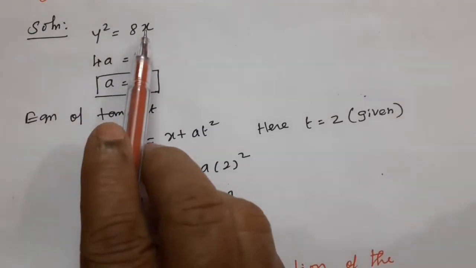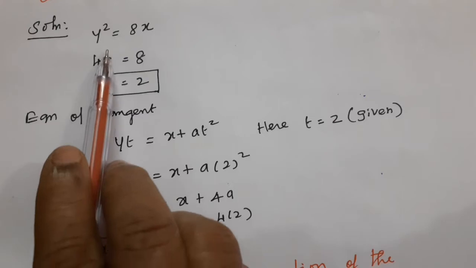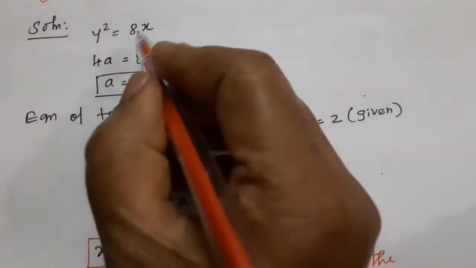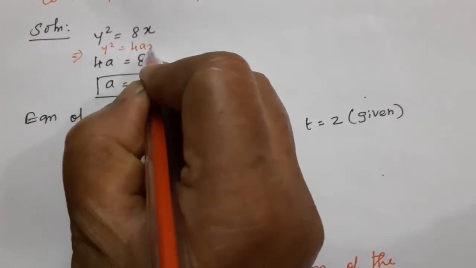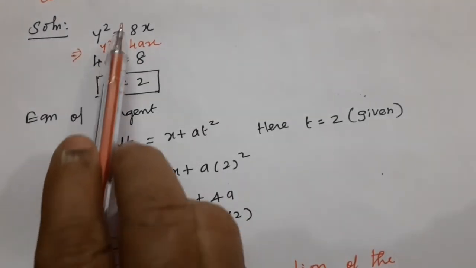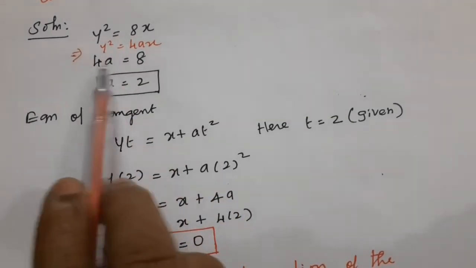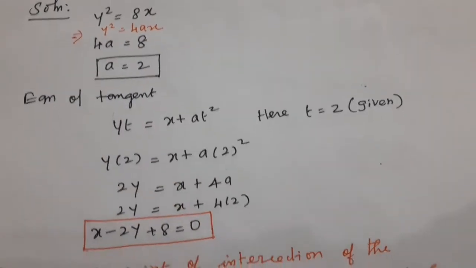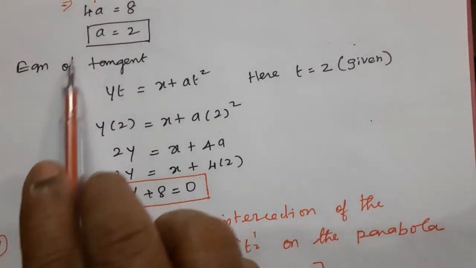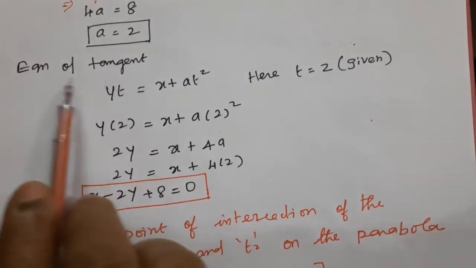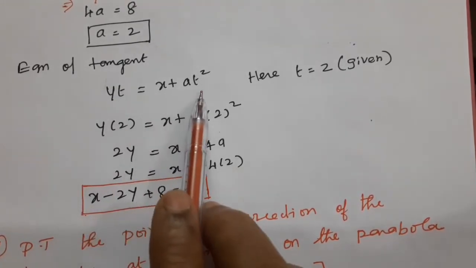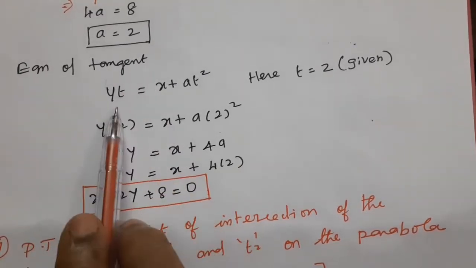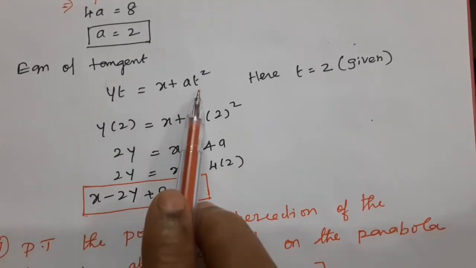y² = 8x. Comparing with y² = 4ax, 4a = 8, so a = 8/4, that is a = 2. Now the equation of the tangent in parametric form. Refer to the table also. The equation of the tangent in parametric form is yt = x + at².